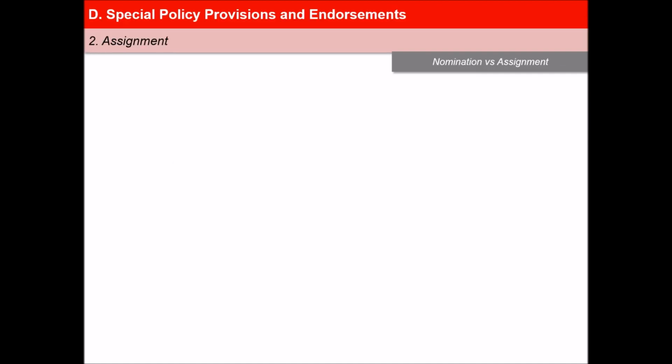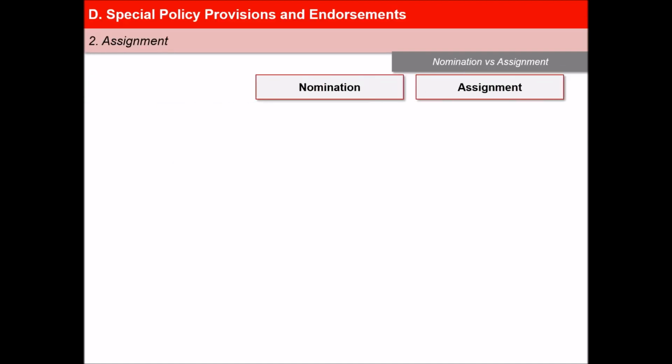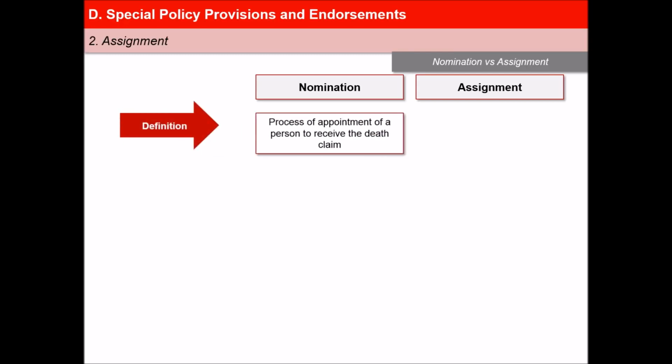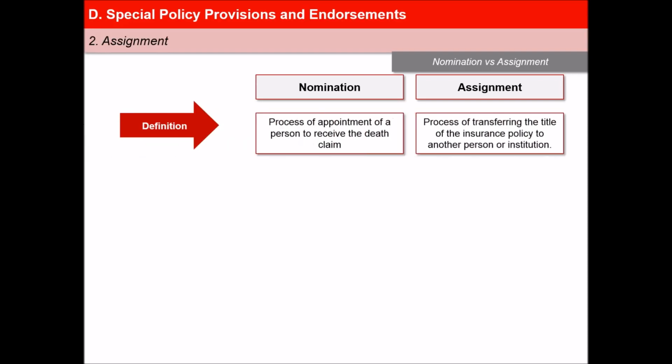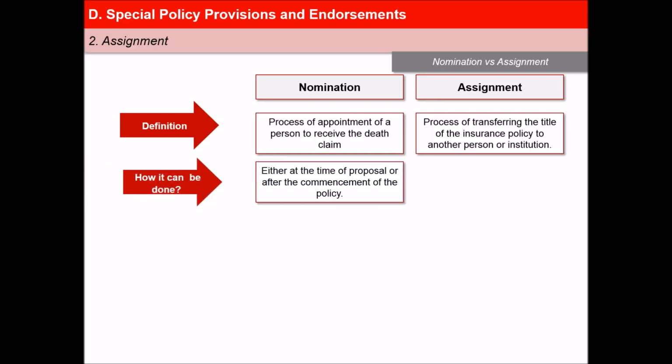Now let us compare nomination and assignment. Nomination is defined as the process of appointment of a person to receive the death claim, whereas assignment is defined as the process of transferring the title of the insurance policy to another person or institution. Second, nomination can be done either at the time of proposal or after the commencement of the policy, whereas assignment can be done only after commencement of the policy.